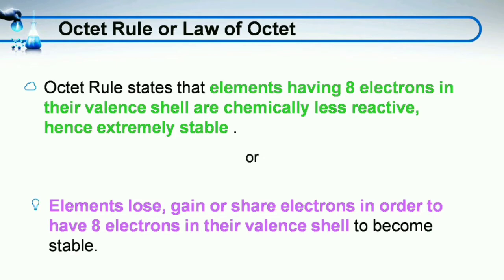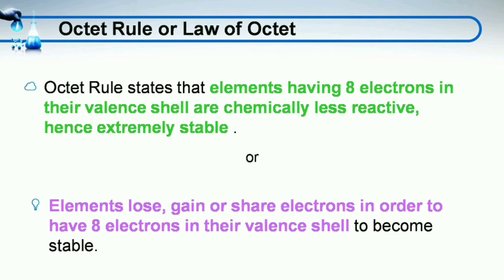The octet rule states that elements having 8 electrons in their valence shell are chemically less reactive and hence extremely stable. Or it is also stated as: elements lose, gain or share electrons, that means they combine with other atoms, in order to have 8 electrons in their valence shell.